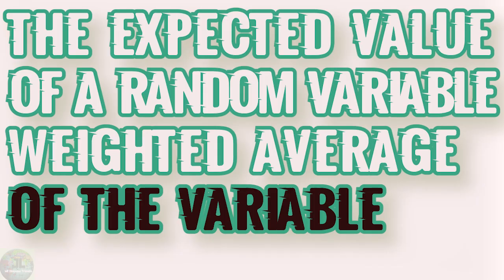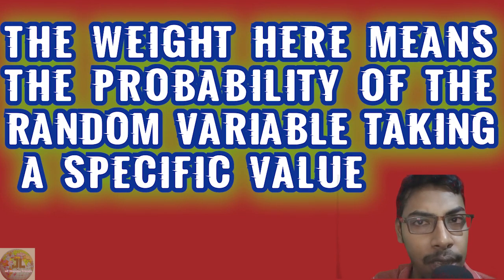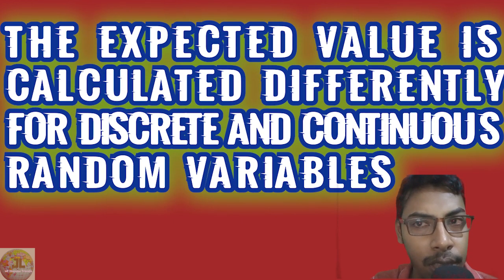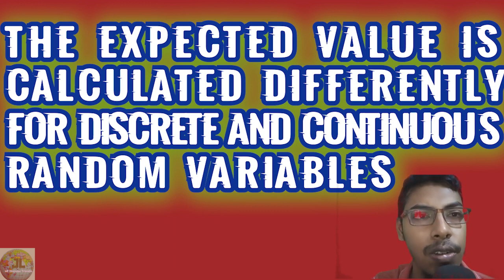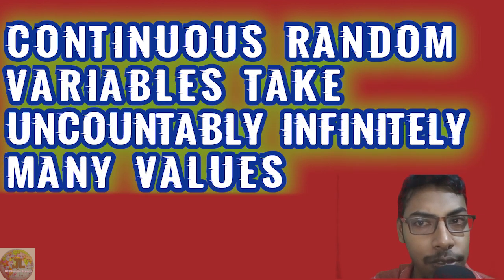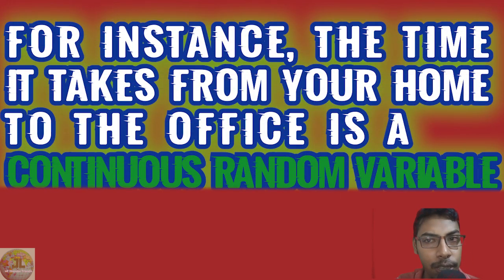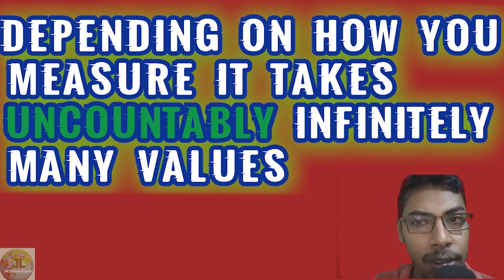8. Expected value of random variables. The expected value of a random variable is the weighted average of all possible values of the variable. The weight here means the probability of the random variable taking a specific value. The expected value is calculated differently for discrete and continuous random variables. Continuous random variables take infinitely many values. For instance, the time it takes from your home to the office is a continuous random variable. Depending on how you measure it, it takes uncountably infinitely many values.